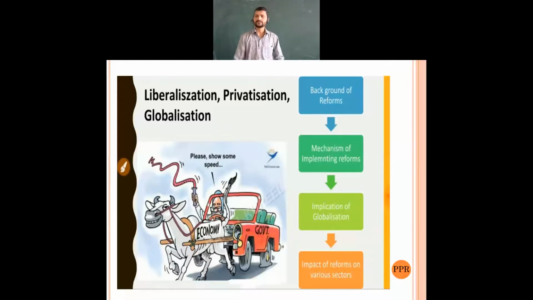So that is the impact of reforms on the various sectors. Which are the sectors? The agriculture sector, where we brought agriculture reform. Then the industrial sector, where we brought industrial reforms. Almost all of it we have discussed, but now the same impact of those reforms we are going to discuss under the heading of liberalization, privatization, and globalization. On this basis, I would like to give you the introduction of our chapter.